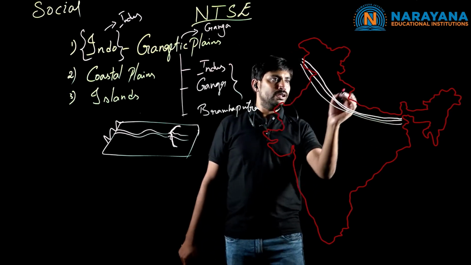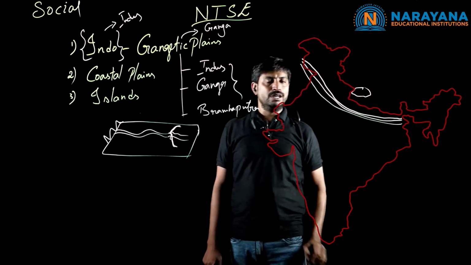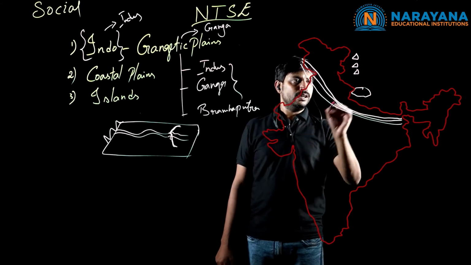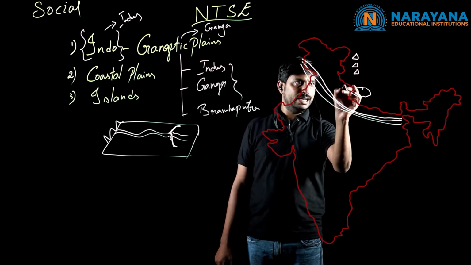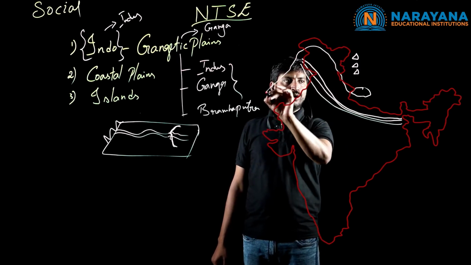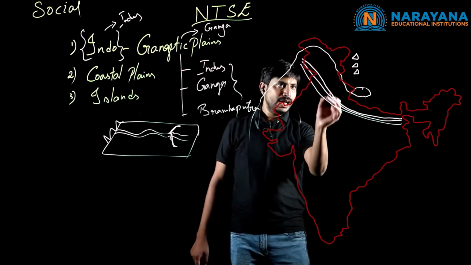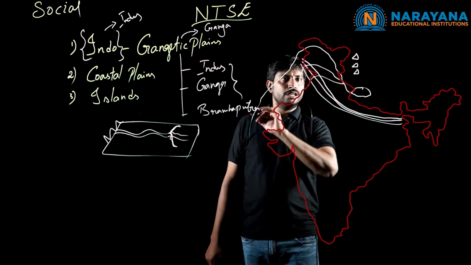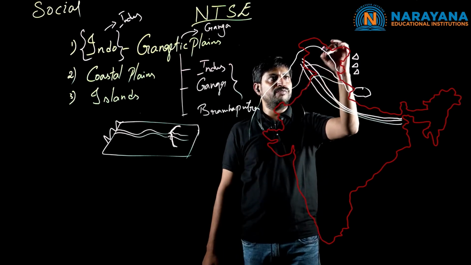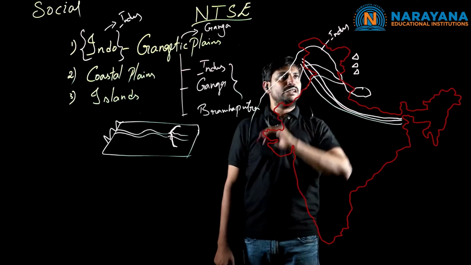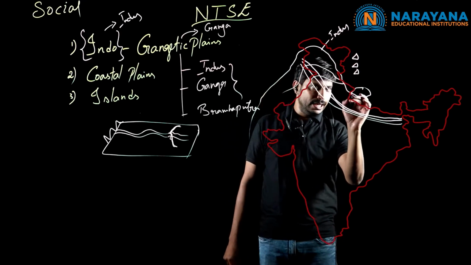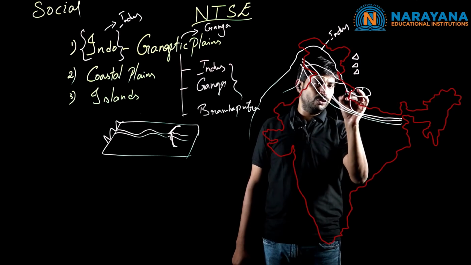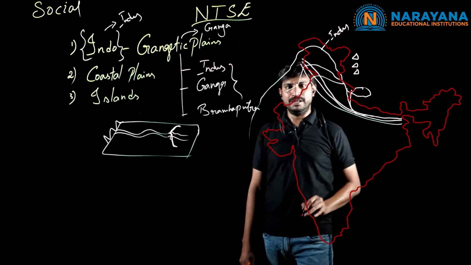Because of this, the river which has originated here, what is the river? Two major rivers near the Kailash ranges have come from the glaciers. The first one is the Indus River, and the flow of the Indus River is taken in this part. At the same time, the 5 tributaries also flow. In the sense, the first plain region has been formed by the river Indus near Jammu and Kashmir, and here we discussed the flow of another river, that is the Ganga river. Because of the flow of the Ganga river also, a plain region has been formed.